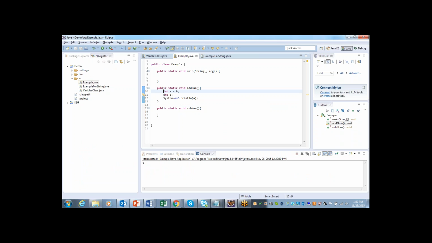Let me try to use one access modifier, public. If I use public before the int keyword, I'm getting an error. If I move my cursor on that error, it suggests remove invalid modifiers, meaning the local variable will not accept modifiers.